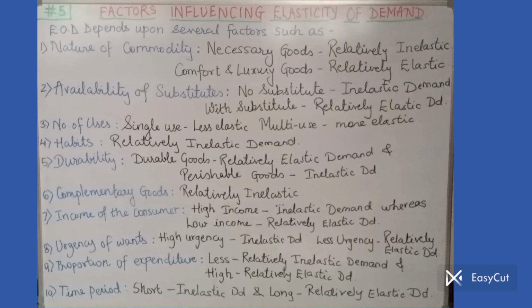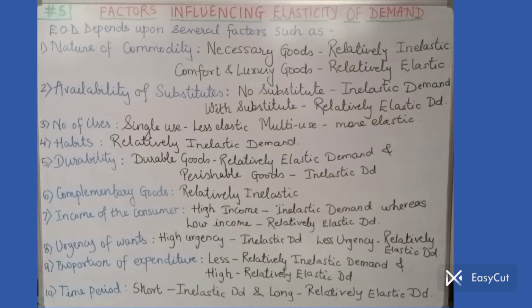On the contrary, if there is any other commodity for which we have to spend a high proportion of our income, a higher percentage of our income, then in that case the demand will be relatively elastic or changeable demand. I hope the point is clear.